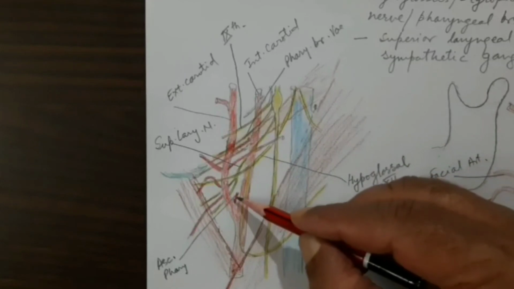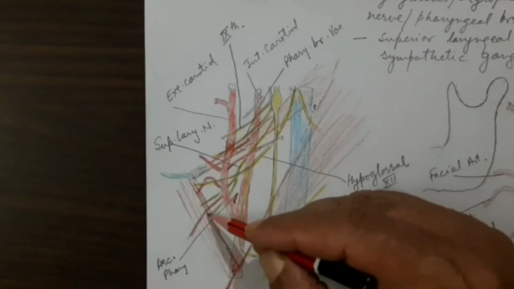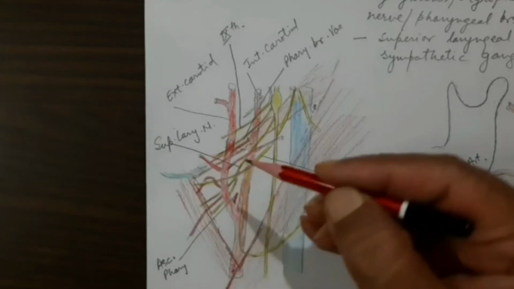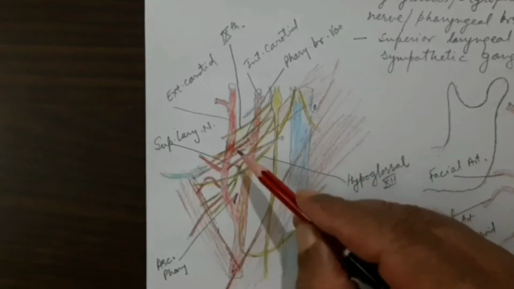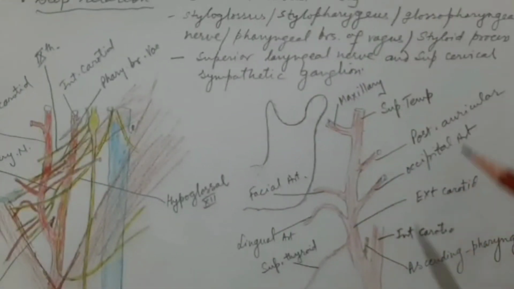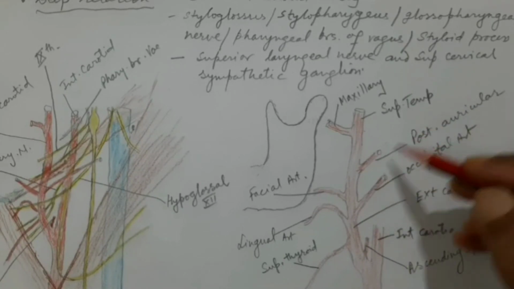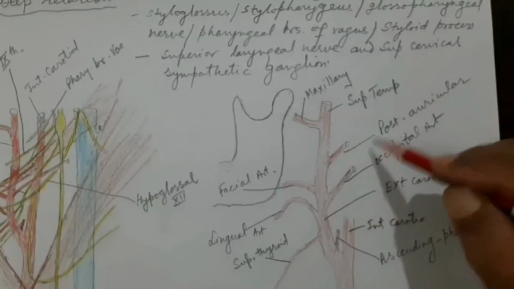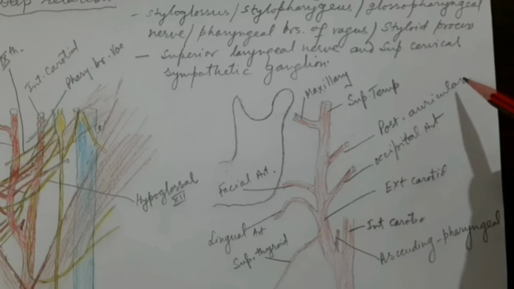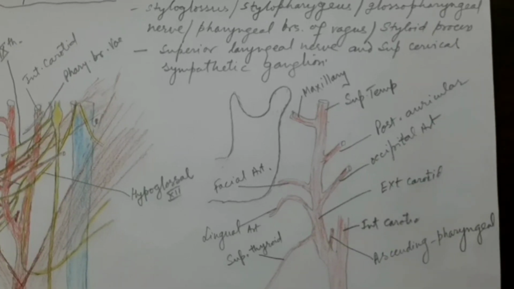The rest of the branches, the ascending pharyngeal, superior thyroid, lingual, facial, and occipital, were taking origin from the carotid triangle. This is the artery which takes origin outside the carotid triangle, the posterior auricular, and it runs on the upper border of the posterior belly of the digastric muscle. It will go deep to the mastoid process to supply the area of the auricle. So this is the posterior auricular artery, which will supply an area close to the mastoid, including the auricle also.